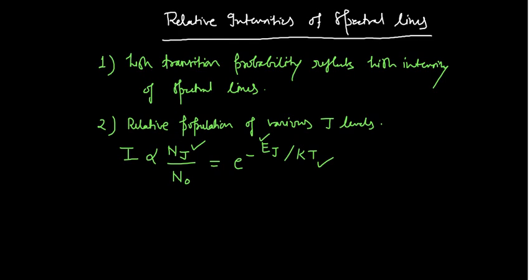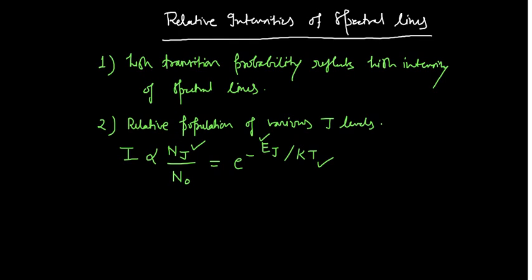Since this is the negative power of Ej, if this increases then the effect will be different. If T increases or T decreases, then the effect would be different. So mathematically, what can you understand from this particular expression? What can we say here? The relative population will either increase or decrease with the temperature.